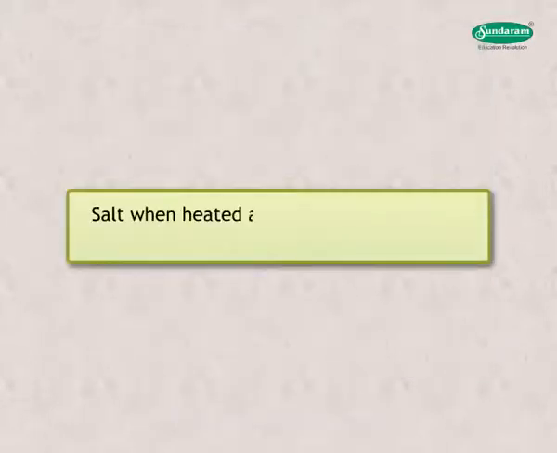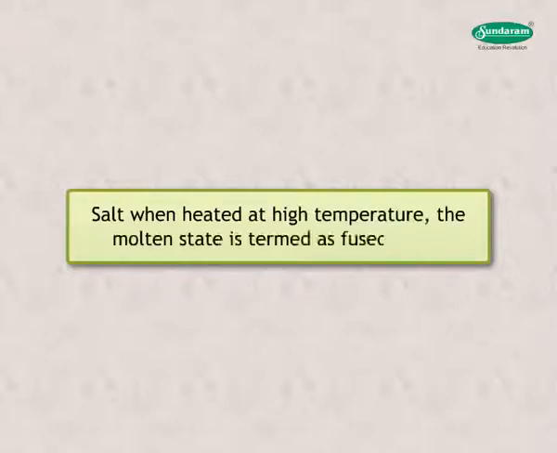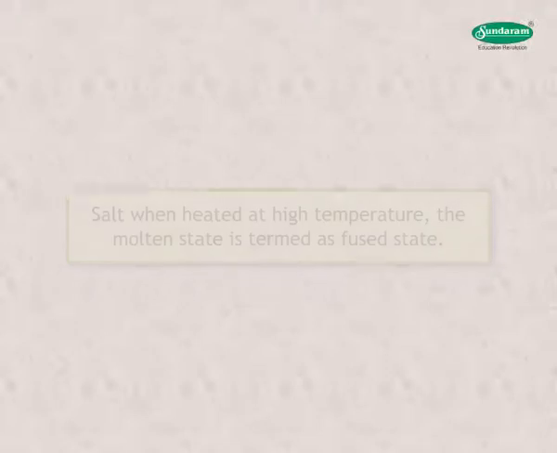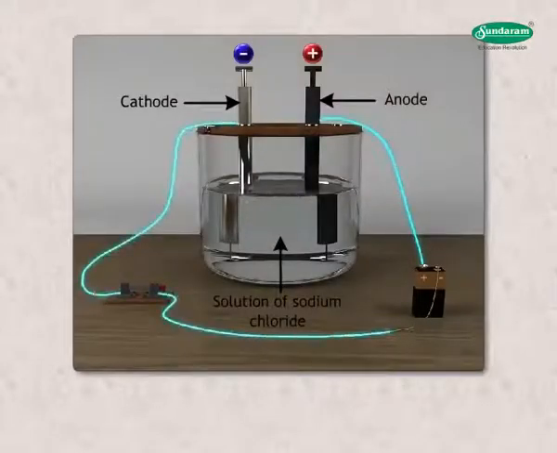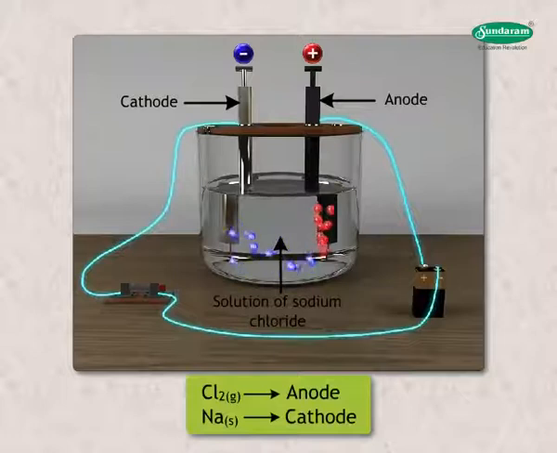Salt, when heated at high temperature, the molten state is termed as fused state. NaCl is able to conduct electricity even in fused state. During electrolysis, chlorine gas is liberated at the anode and sodium is deposited at the cathode.